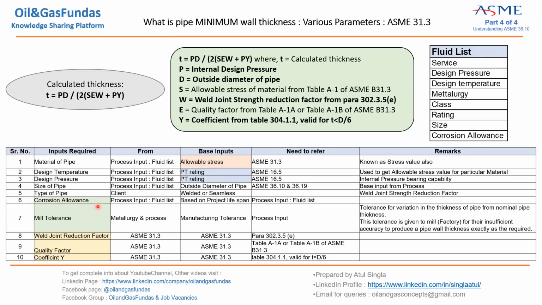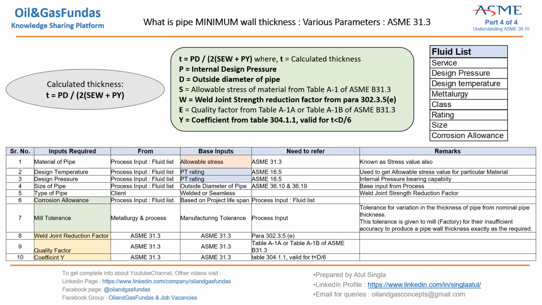Now this is corrosion allowance. This is very important. Corrosion allowance is something we get from the fluid list, from process. Now what is the basis of this corrosion allowance? This is a very interesting part. In every design basis we have to mention the project lifespan, whether it is 20 years, 25 years, or 30 years. So the project lifespan is decided, and that is the basis for process to decide the corrosion allowance.